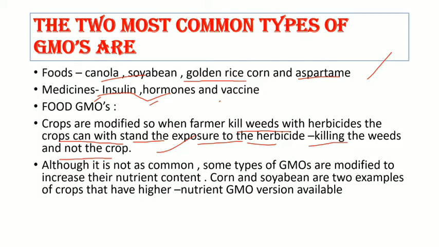Although it is not as common, some types of GMOs are modified to increase their nutrient content. Corn and soybean are two examples of crops which have a nutrient GMO version available. Let us see about the GMO's history.